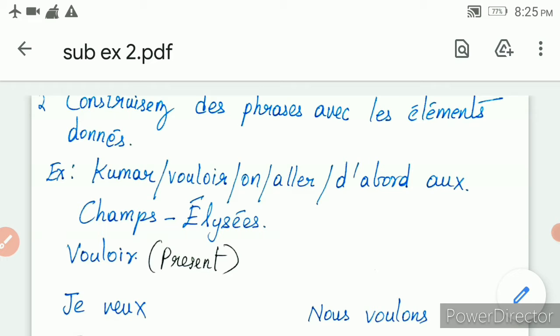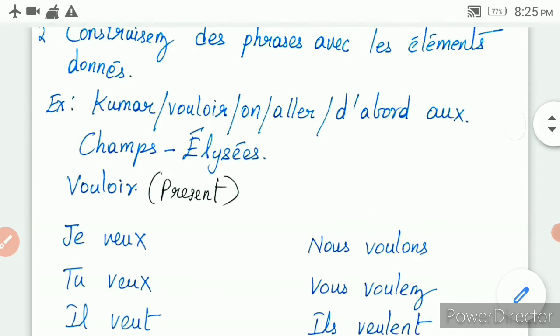Usually for subjunctive, we write the present tense conjugation. Out of that we take the ILS conjugation, remove ENT, and add the subjunctive endings, right? So that is not applicable for those 8 irregular verbs given in your book PDF in page number 41 and 42. So please refer to your book PDF.